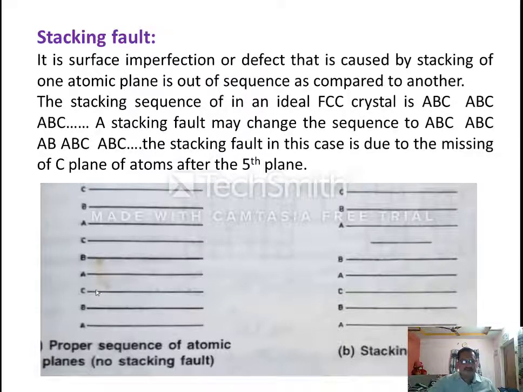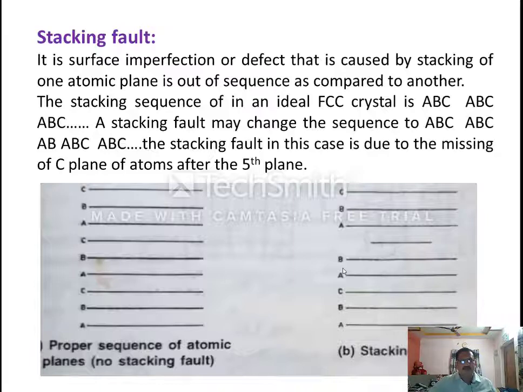See, we can understand easily with the help of the diagram. So this is assumed to be a kind of crystal lattice. It may be a BCC lattice or FCC lattice, whatever the lattice may be. Here we have a definite position of atomic planes. There is a definite order of atomic planes in a crystal lattice. Say from the bottom A B C, again A B C, again A B C. So there is a regular arrangement of atomic planes in a perfect crystal lattice.